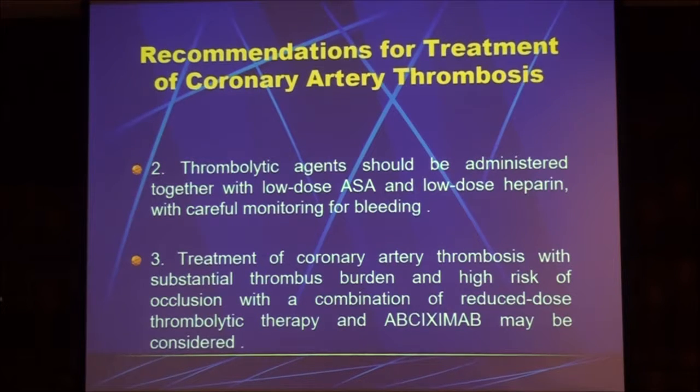Now, thrombolytic agents should be administered together with low-dose ASA and low-dose heparin with careful monitoring for bleeding. So you need to monitor the PTT. And the treatment of coronary artery thrombosis with substantial thrombus burden and a high risk of occlusion with a combination of reduced dose of thrombolytic therapy and abciximab may be considered.